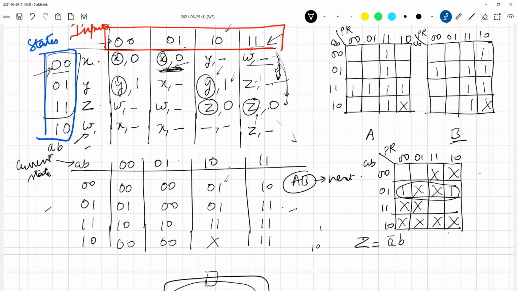Thank you. So A bar B means which state are we in? A bar B means what? When is output going to be 1? When I'm in state 0 1, which is y. Is that correct? Okay, great. So now we need to make corresponding equations for these two also. What will A be? Capital A, what will it be?